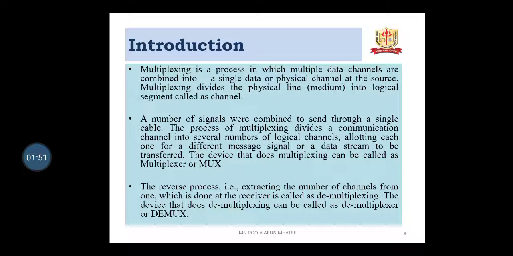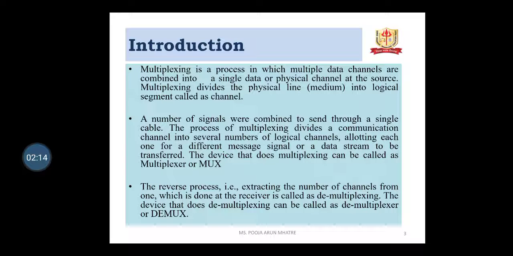The multiplexer is an electronic circuit that performs multiplexing of the signals applied at the input to produce a combined signal. The multiplexer receives a large number of different input signals and it has only one output, which is connected to the channel.